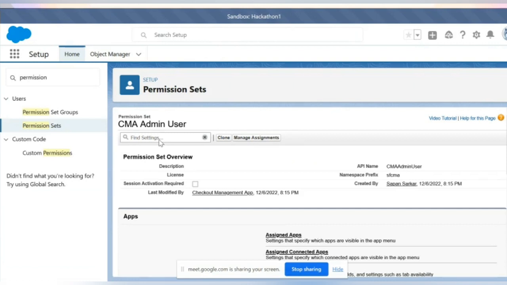Then we will create permission sets, as I said. But again, the three best friends are there, so we can give permission. We can create another group with these three people.